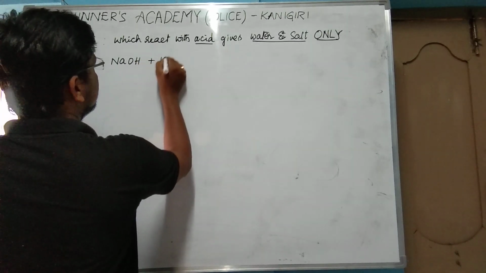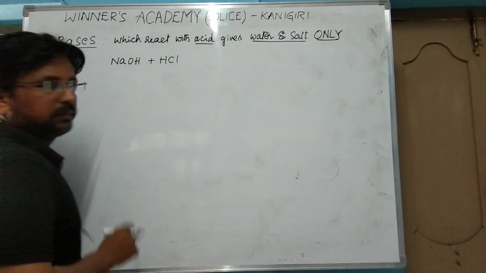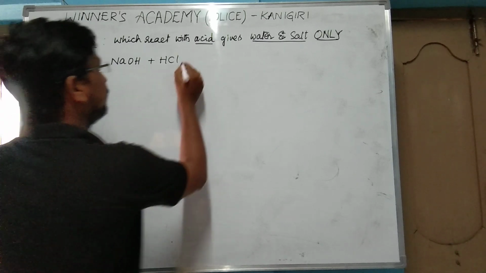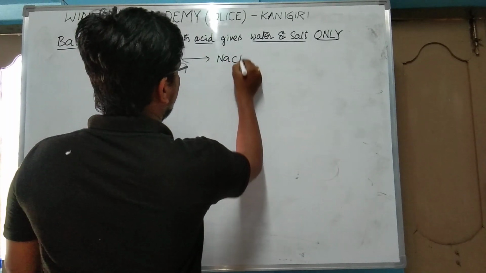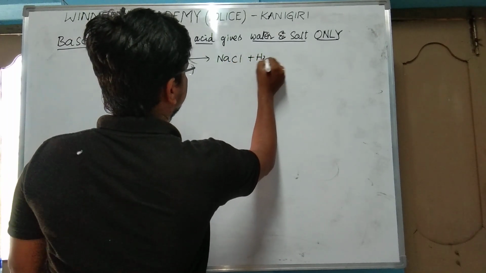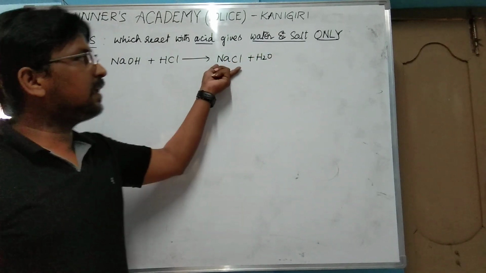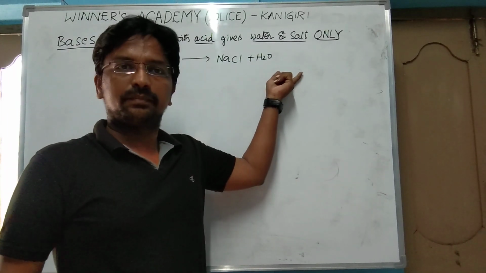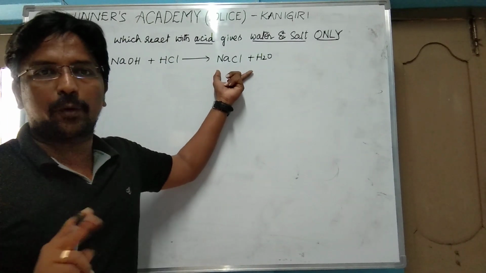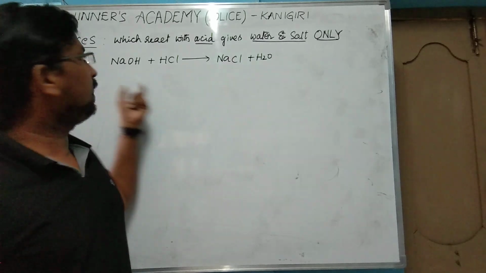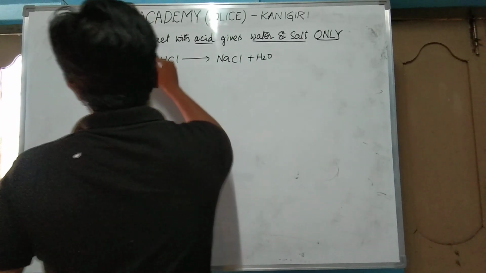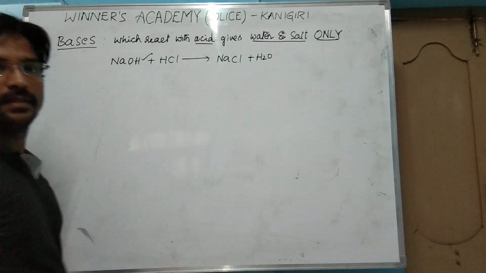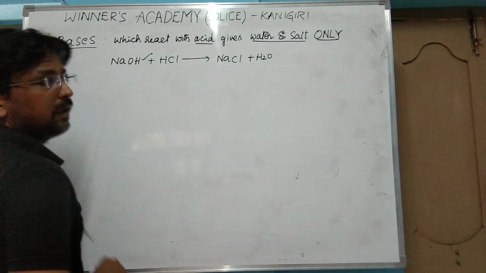When it reacts with hydrochloric acid, it gives NaCl and water. NaCl is salt. So only these two products are formed when a base reacts with acid. So that's why NaOH is said to be a base.